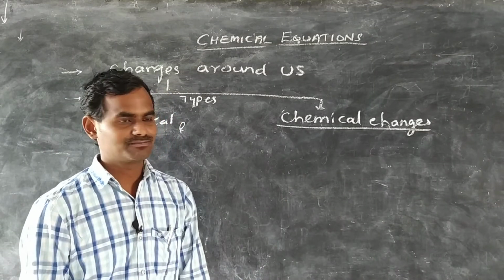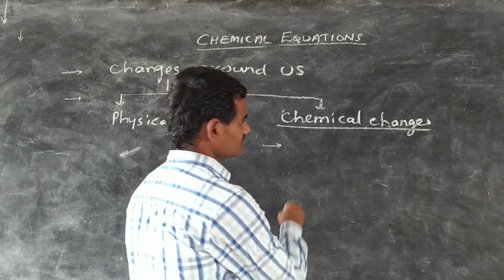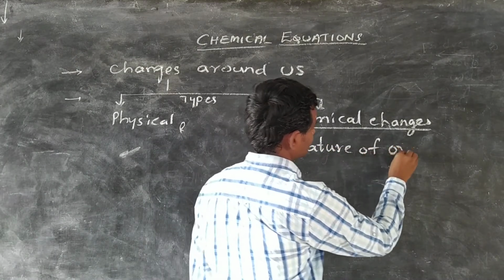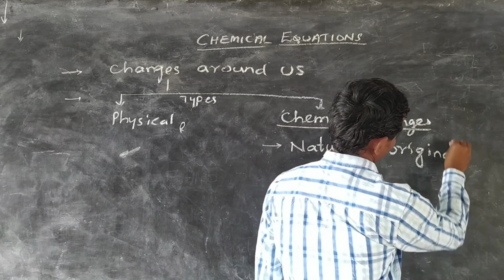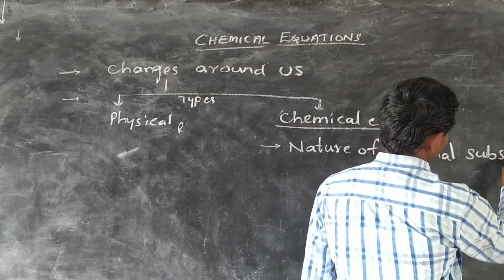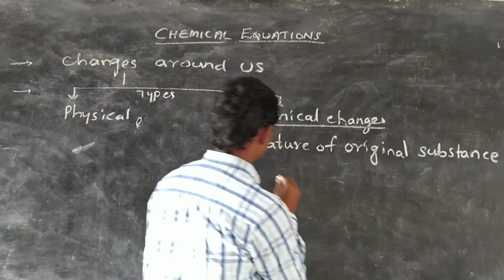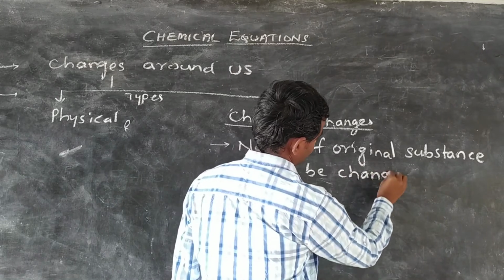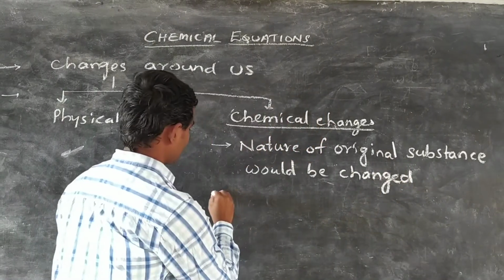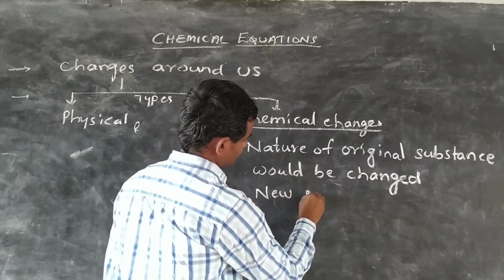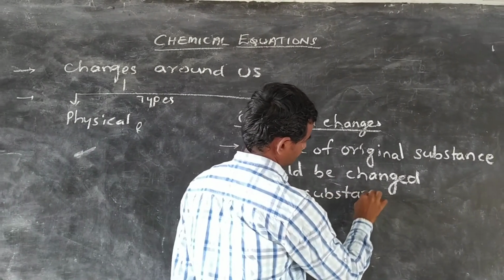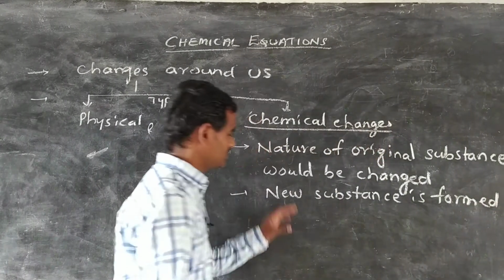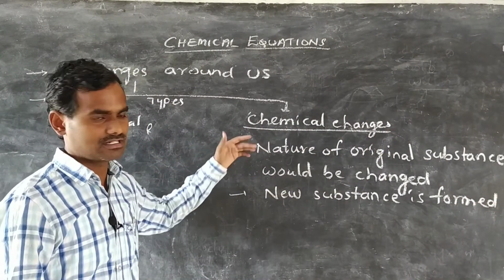Based on the above examples, we can say that the nature of the original substance would be changed, and a new substance is formed. These are the main two changes we observed in the above examples.